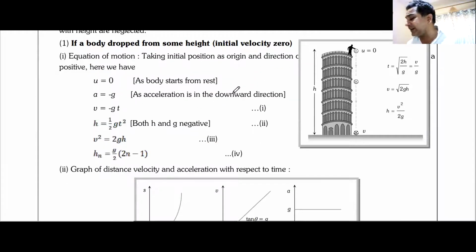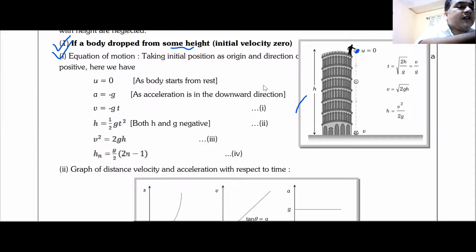Now here are some simple cases given to you, which we have already discussed. This is case number one. In case number one, a body is dropped from some height. As you can see, the body is dropped from a tower of height h. Can everyone see this? Can I have some raised answer? We understand this. Okay, Niharika. What about the others? You can see someone dropping this ball from a height h.